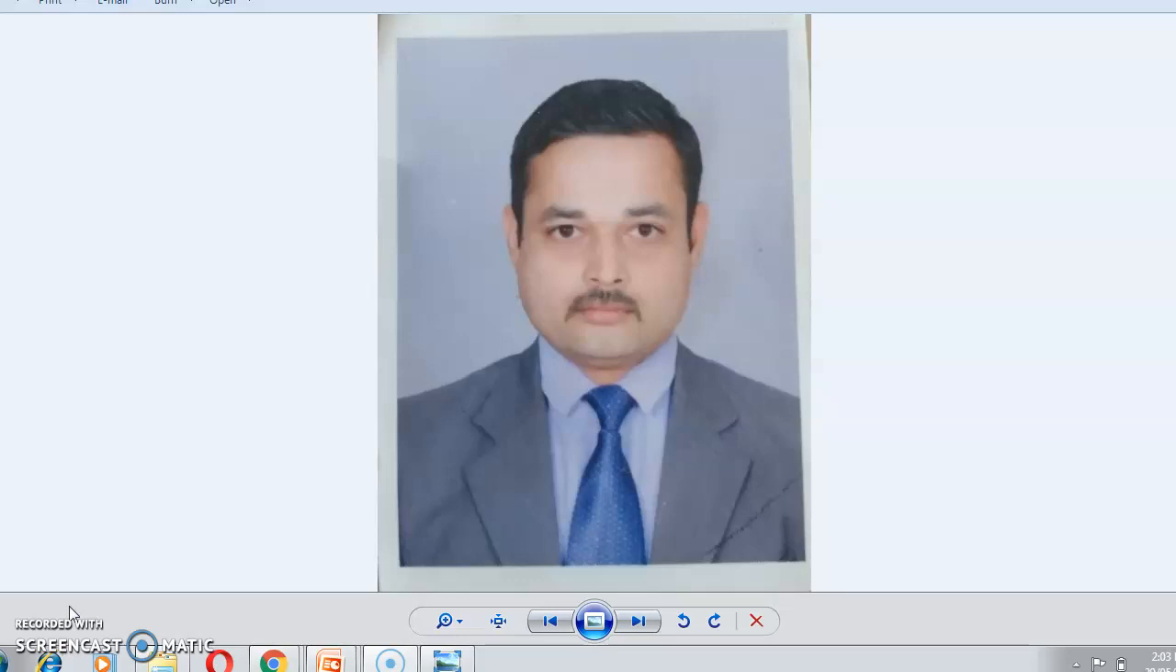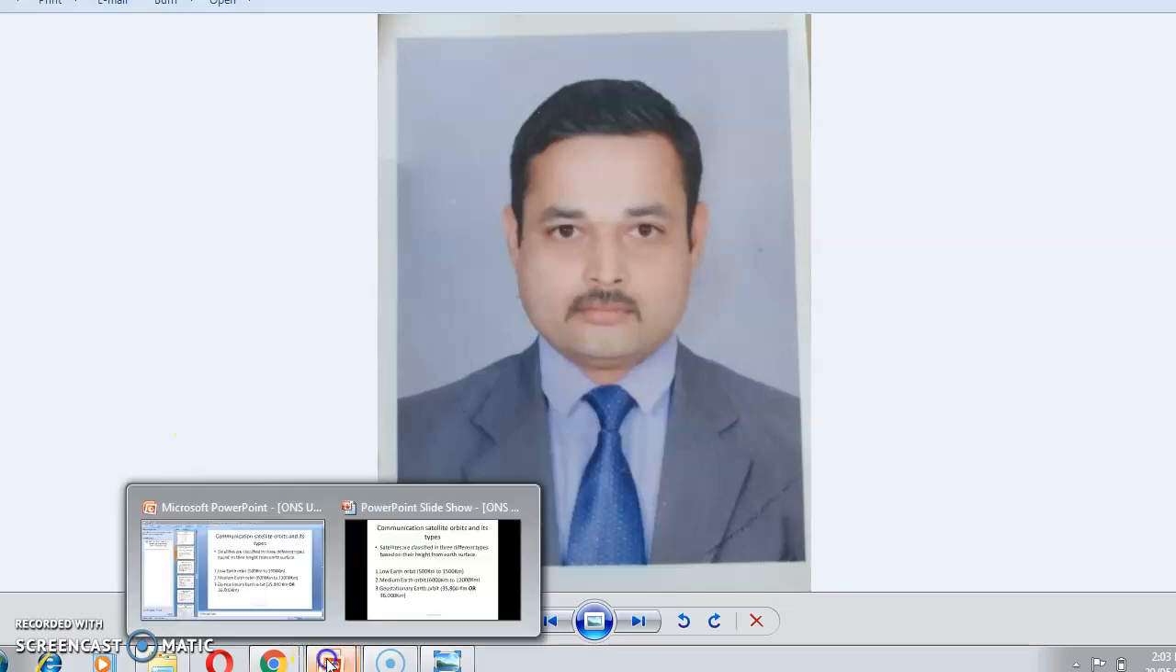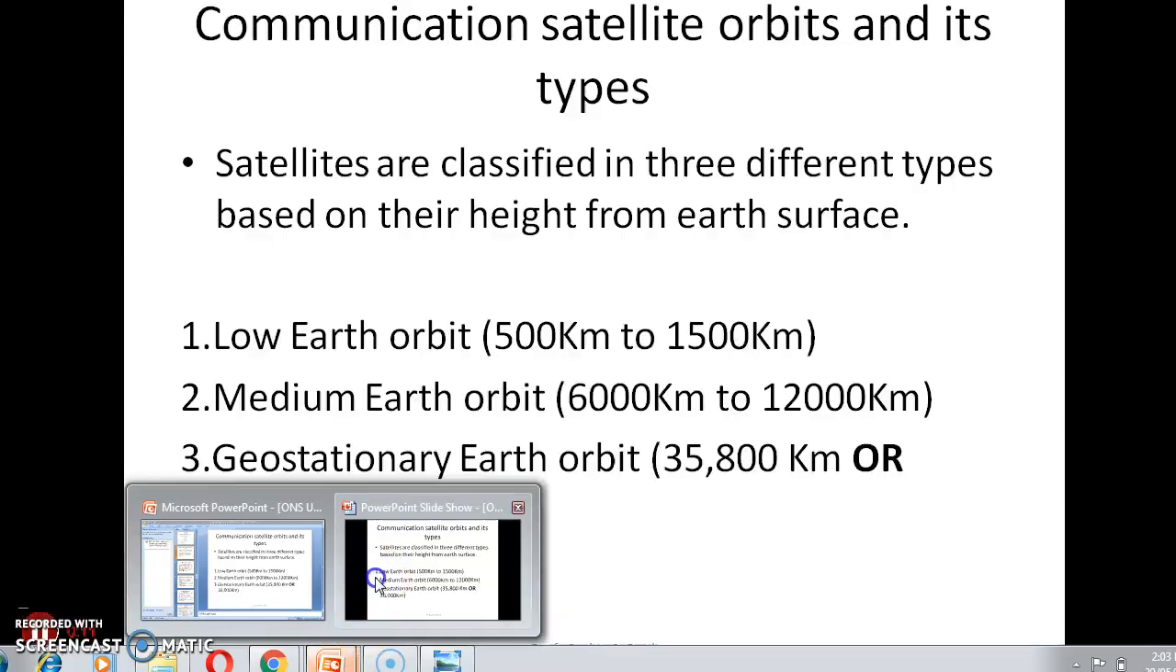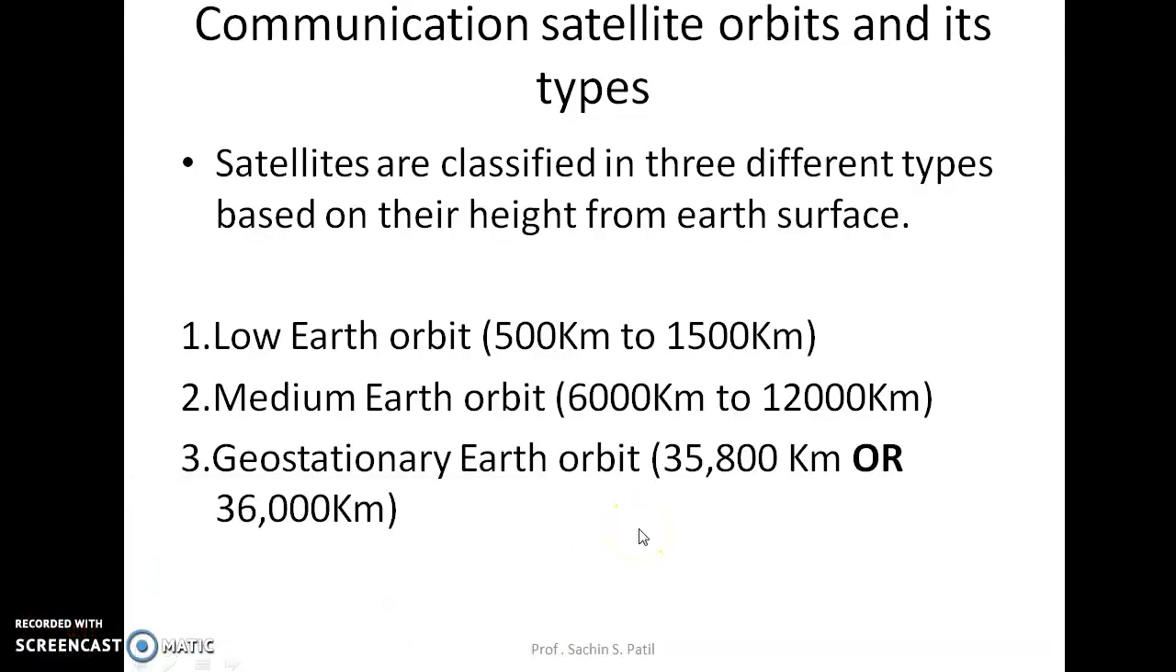Today we are going to see what communication satellites and orbits are. Communication satellite orbits and their types. Satellites are classified into three different types based on their height from Earth's surface. First is low Earth orbit, then medium Earth orbit, and geostationary Earth orbit.